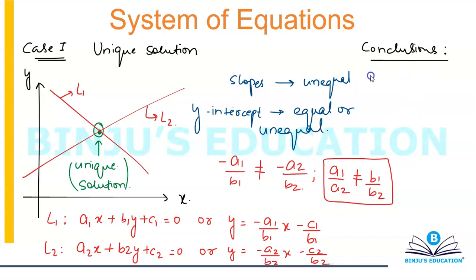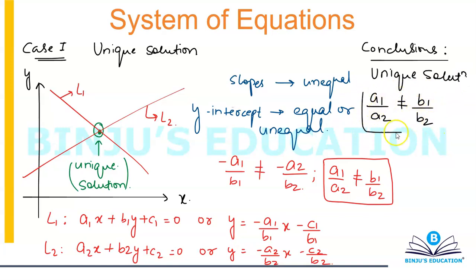So for case number 1, I'm going to write my conclusions. Whenever you have a unique solution, then a1 over a2 is not equal to b1 over b2. Simply remember this, that's it, nothing else. Okay, so this is how the unique solution case works.